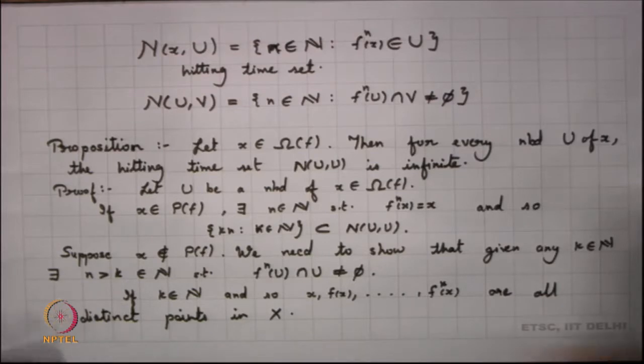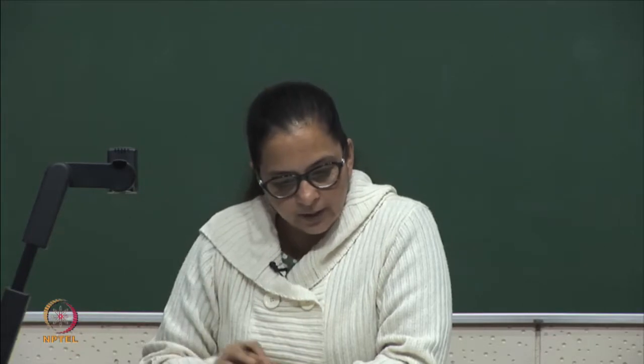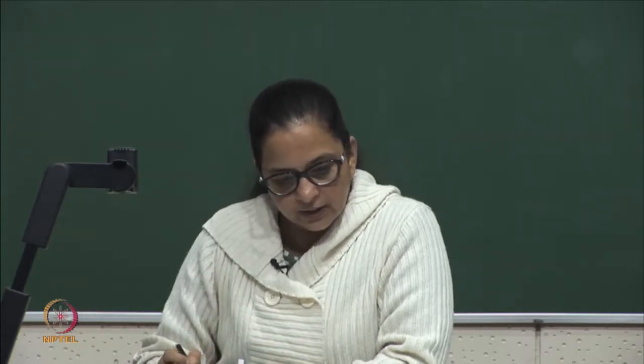Now, since there are distinct points in X, which is a metric space, we know that they will all have disjoint neighborhoods, each neighborhood disjoint from the other. We can always assume that part.